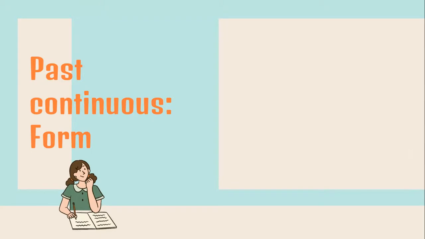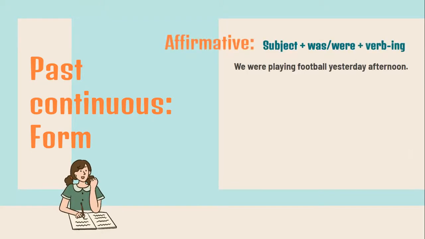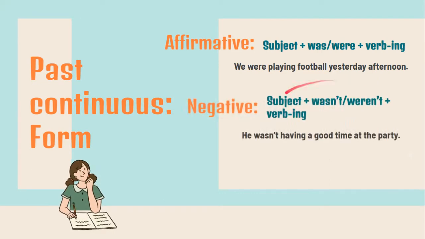Now, do you remember how we form the past continuous? Think. In the affirmative, we start with the subject. Remember, in English, we always have a subject, then was or were, and the verb in ing. For example, we were playing football yesterday afternoon. Okay, you can see that it took a while to play football. And in the negative, again, starting with the subject as always, then wasn't and weren't, and verb ing. For example, he wasn't having a good time at the party.